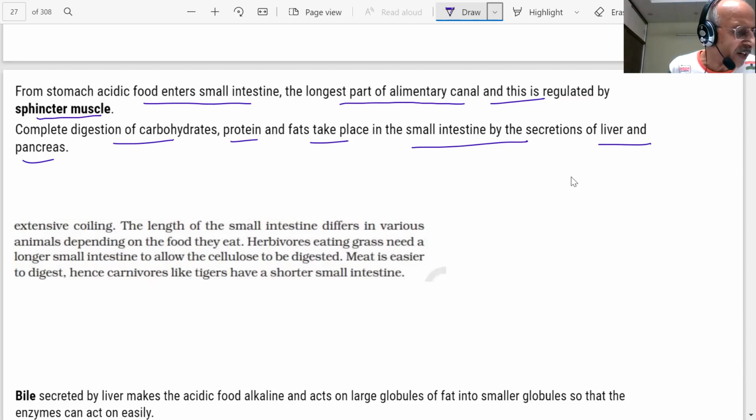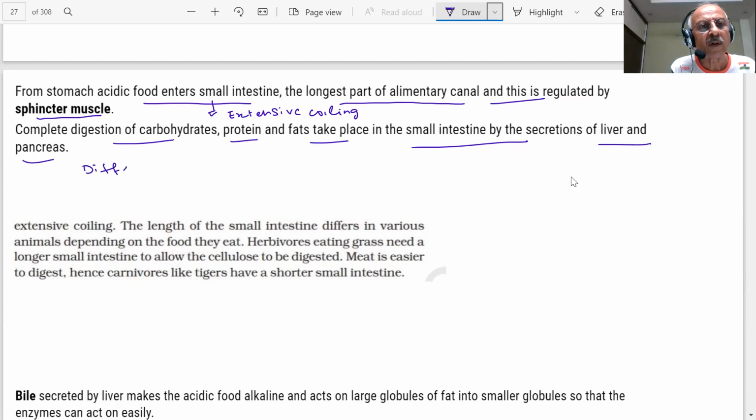From the stomach, the food enters the small intestine. This is the longest part of the alimentary canal, which is fitted into a compact space because of extensive coiling. It is very long, students. Extensive coiling. इस तरह से आपने देखा, coiling होती है बहुत ज्यादा. Because the length of the small intestine differs in various animals.